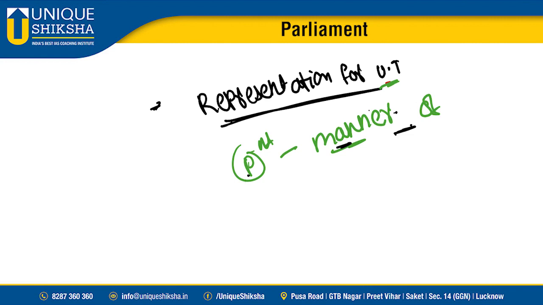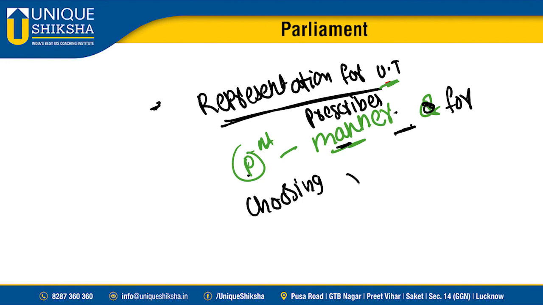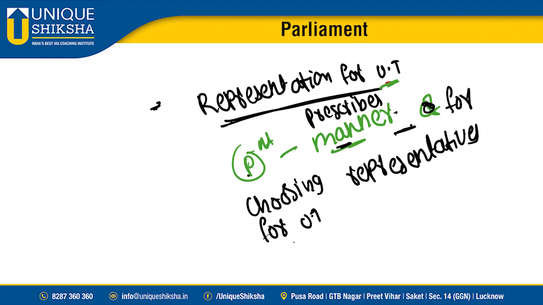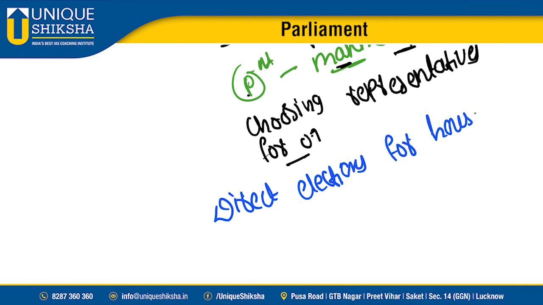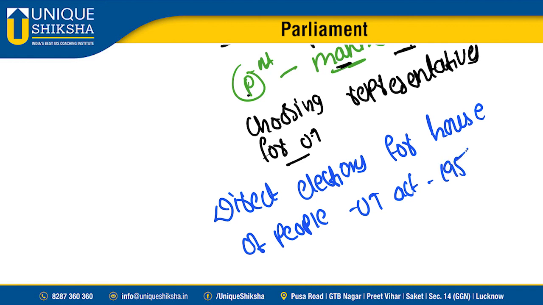So parliament prescribed the manner for choosing representatives for union territories, through direct elections for the House of the People, in the Union Territories Act 1956. Clear?